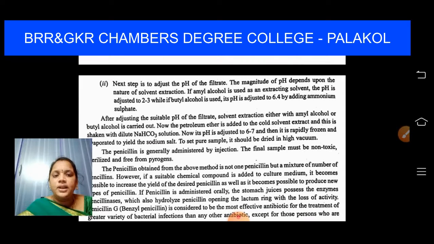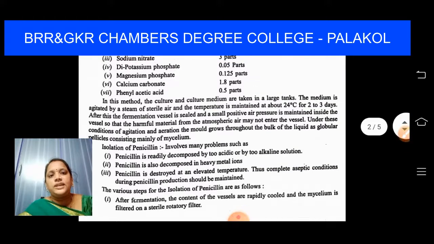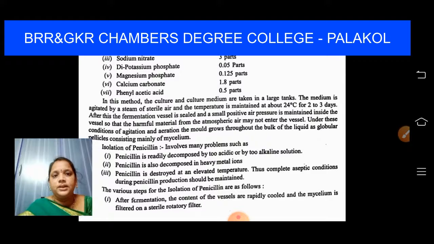Now the petroleum ether is added to the cold solvent extract and this is shaken with sodium bicarbonate solution. First we have to take all those things. What all those things? We have to take lactose, corn steep solids, sodium nitrates, dipotassium phosphate, magnesium phosphate, calcium carbonate, phenyl acetic acid. All these things we have to take in large tanks and the temperature is maintained at 24 degrees and we grow in large tanks.